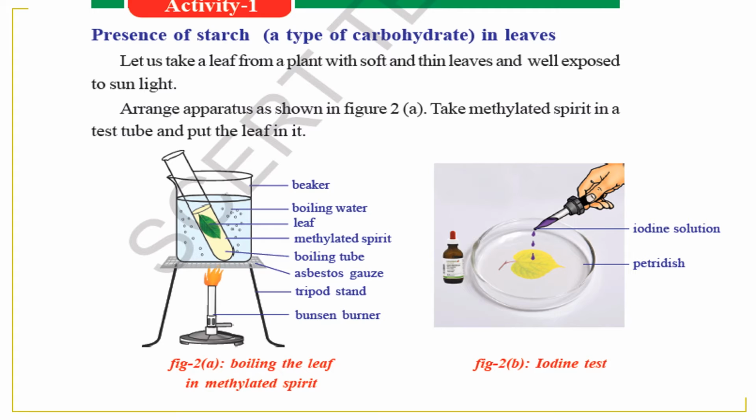Starch is a type of carbohydrate in the leaves. Let us take a leaf. If this question comes, you have to draw like this properly, children. Remember that. Let us take a leaf from a plant with soft and thin leaves and well exposed to sunlight. Arrange the apparatus as shown in the figure. Take the beaker, put the Bunsen burner under the beaker. Inside the beaker is a test tube which has a leaf. Take methylated spirit in the test tube and put the leaf like this.